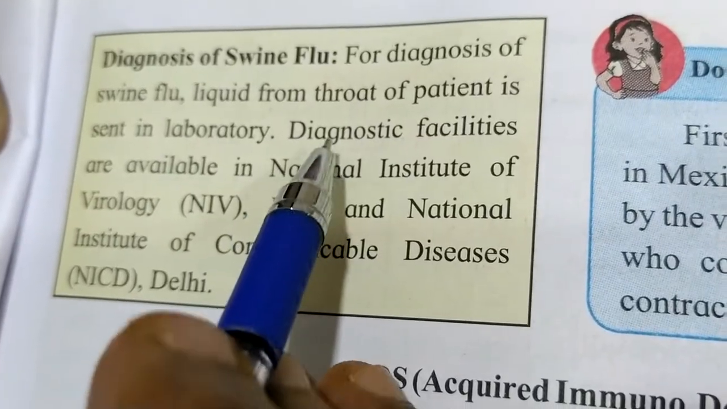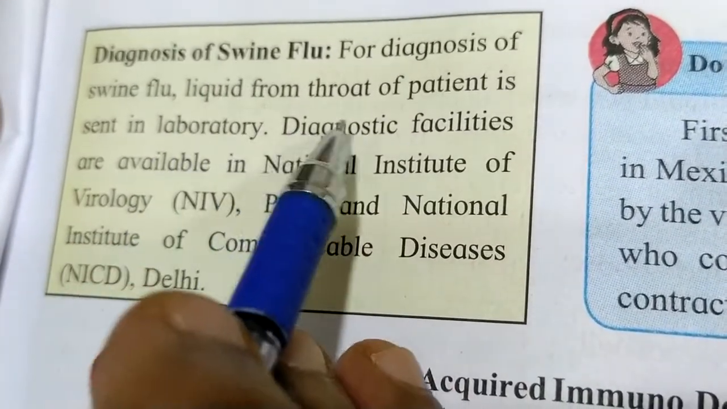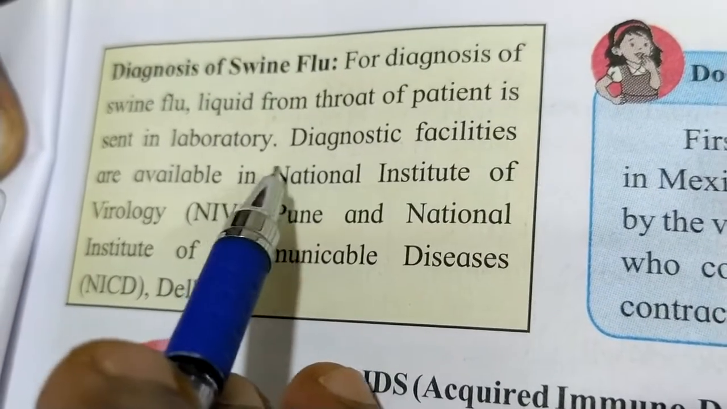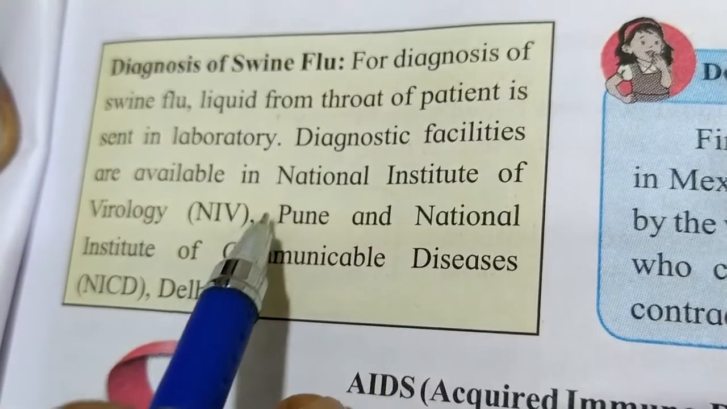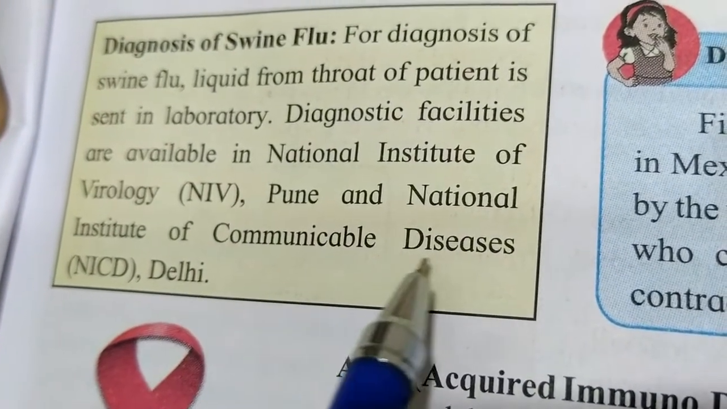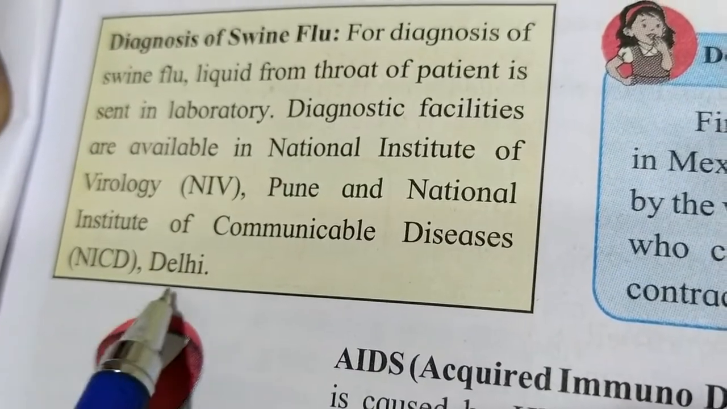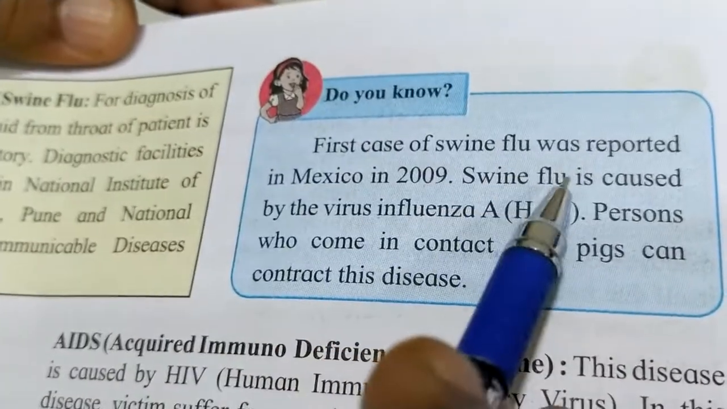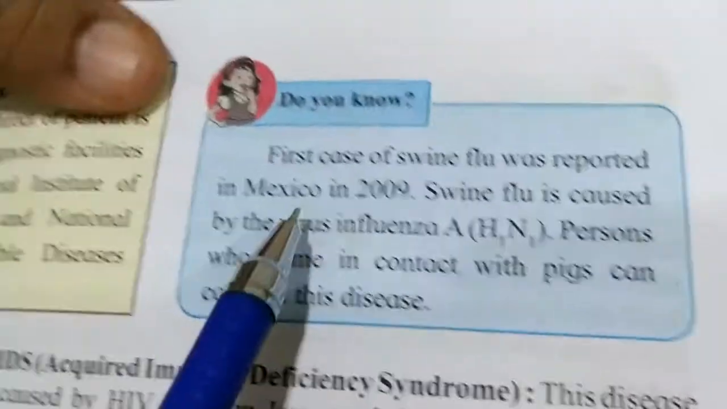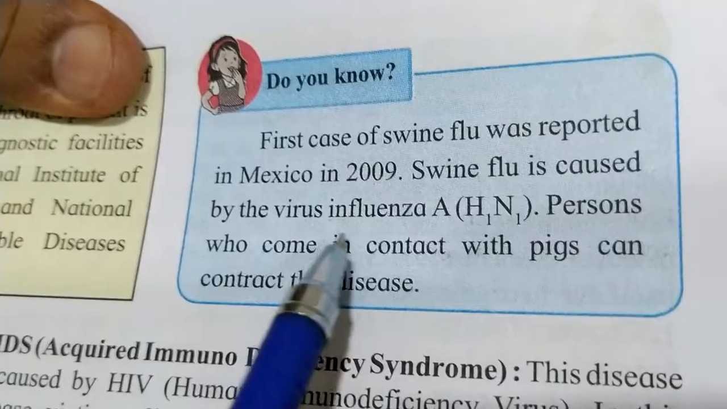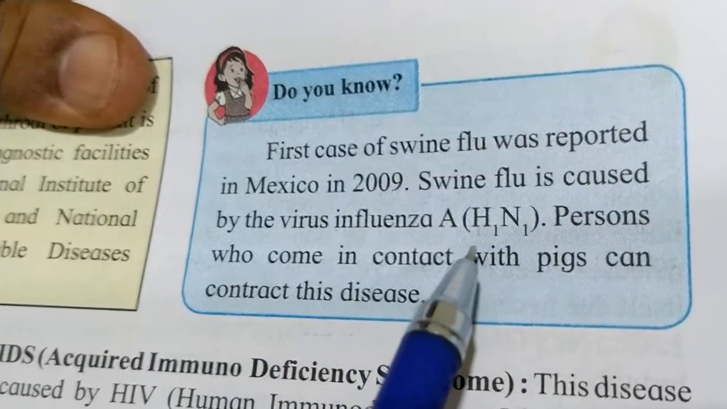The sample of the patient is sent there and the test is taken, to see whether the patient is suffering from swine flu or not. Next is the National Institute of Communicable Diseases, that is NICD Delhi. So two centers are there for detection of swine flu. The first case of swine flu was reported in Mexico. In 2009, swine flu was caused by the virus influenza A H1N1.